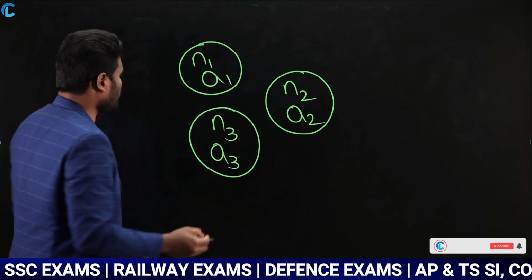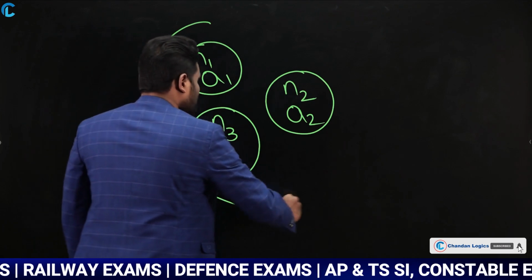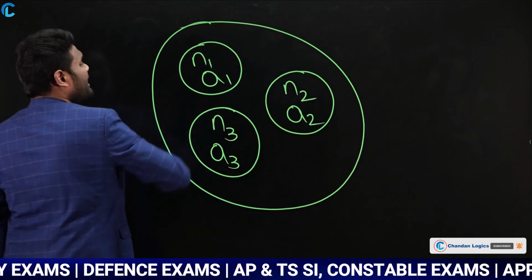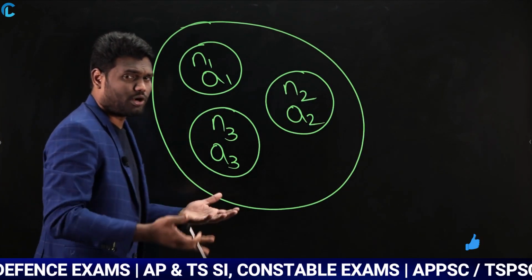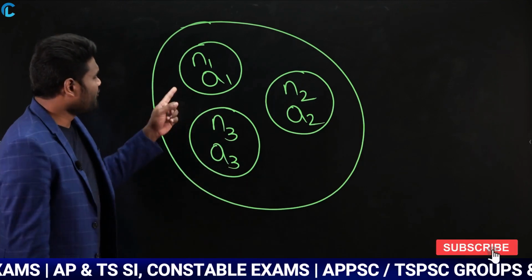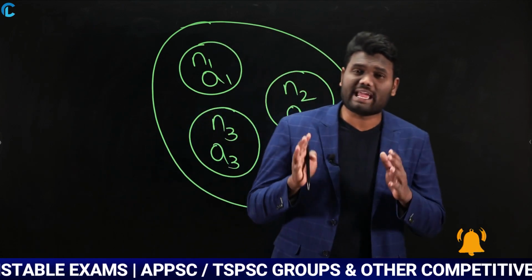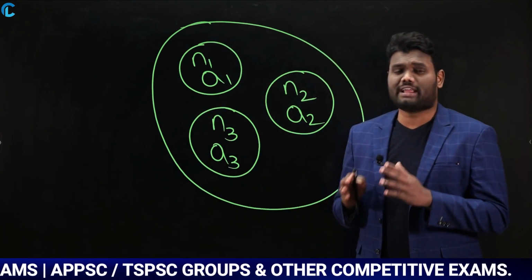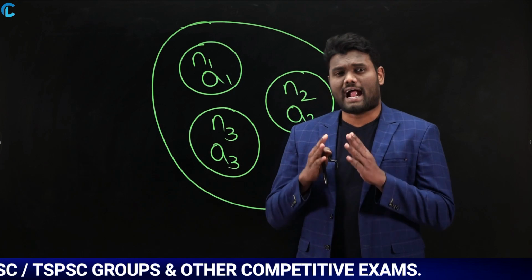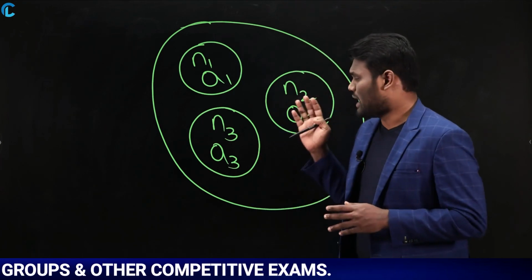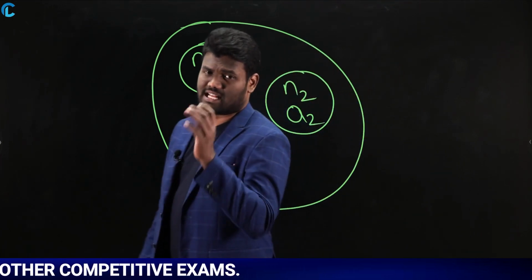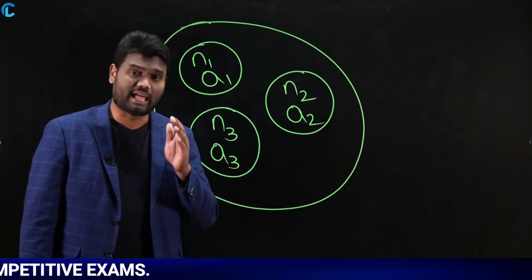Now, what is the average of all these groups combined together? I am explaining it one more time. You have three groups: the first has n1 persons with average a1, the second has n2 persons with average a2, and the third has n3 persons with average a3.